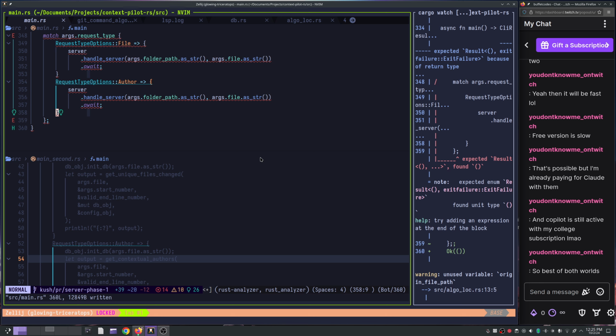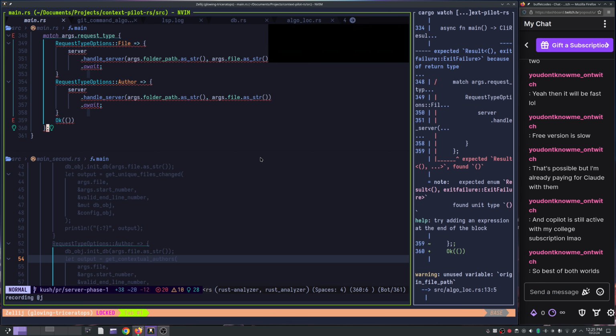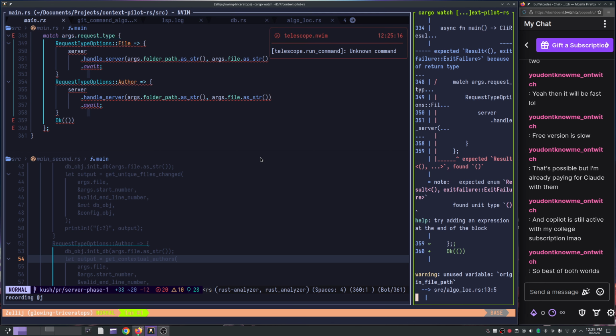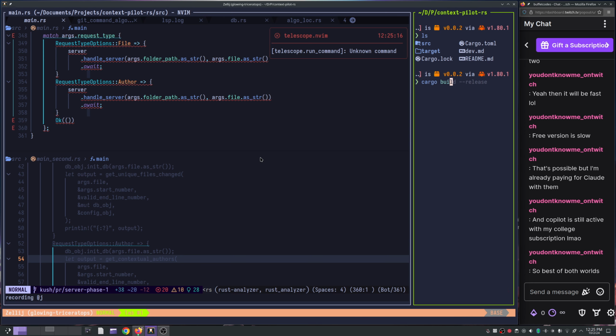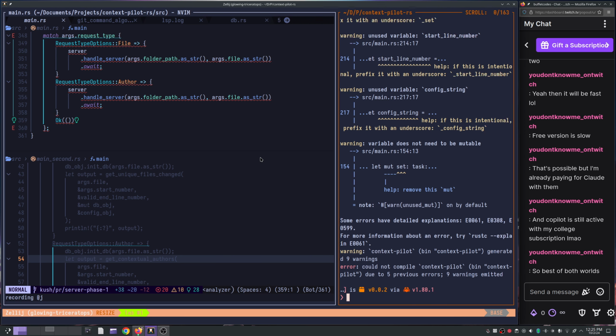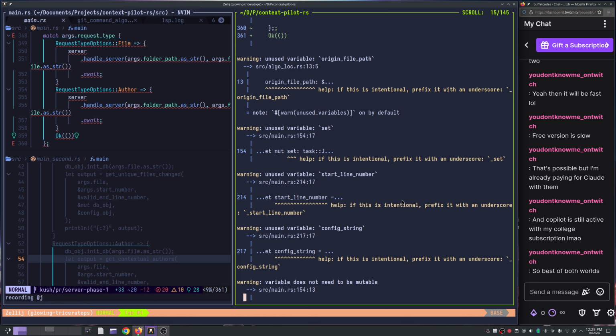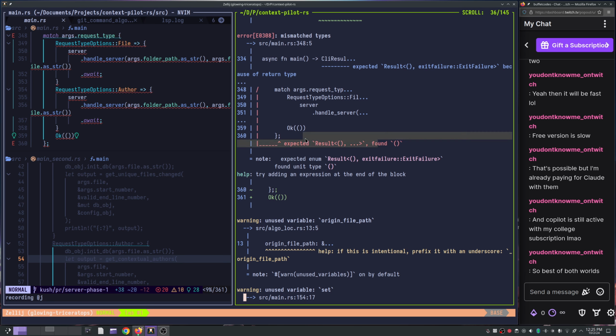Okay, at the end of the block. Something like this, is it? Let me just spell it again. What's the error? So expected result.